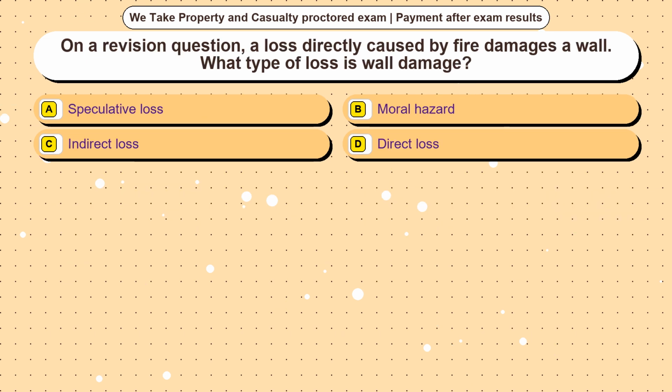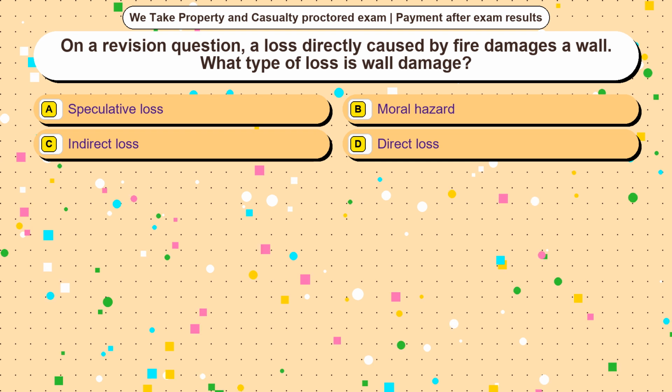Question 8. On a revision question, a loss directly caused by fire damages a wall. What type of loss is wall damage? Option A, speculative loss. Option B, moral hazard. Option C, indirect loss. Option D, direct loss. The correct answer is option.